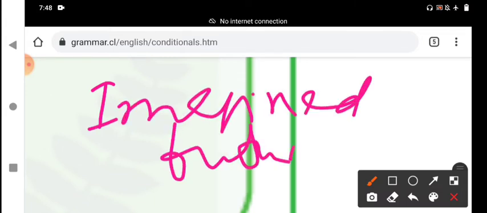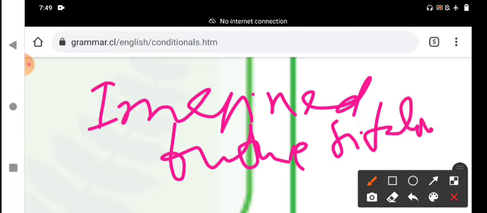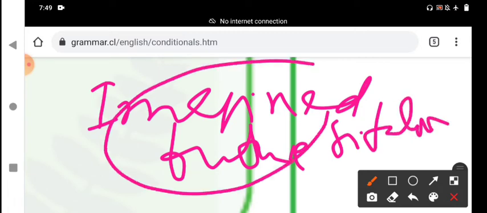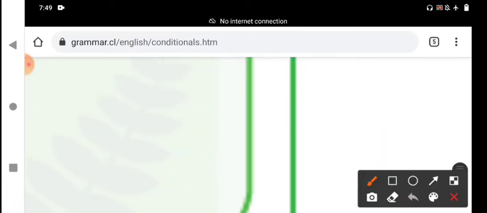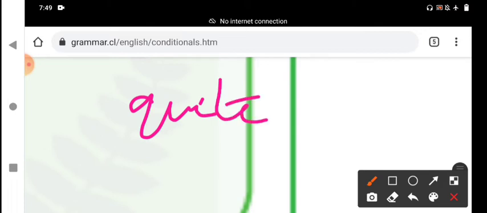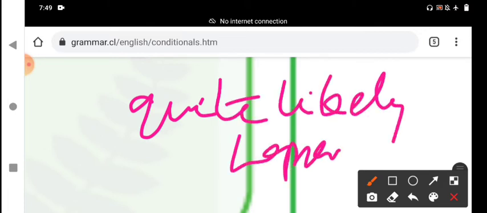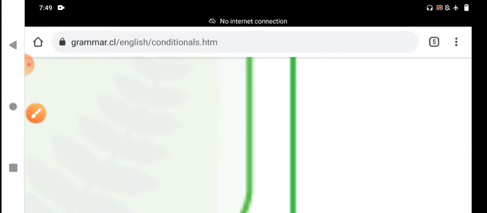This first condition is also called an imagined future situation, quite likely to happen in the future. I will give you one of the examples.